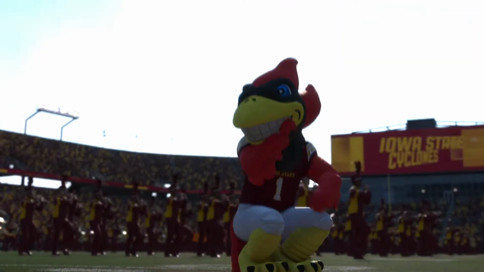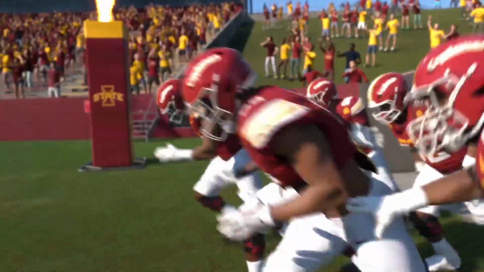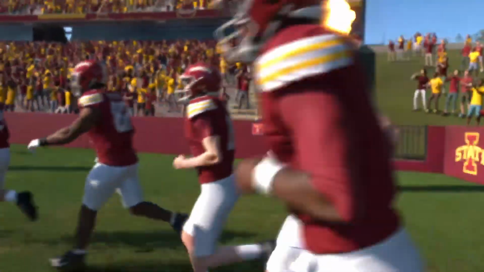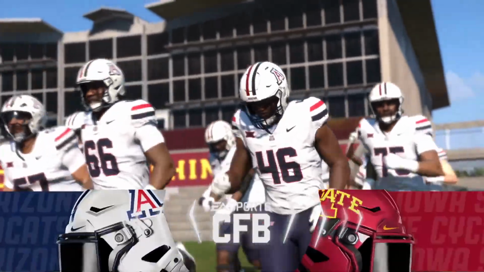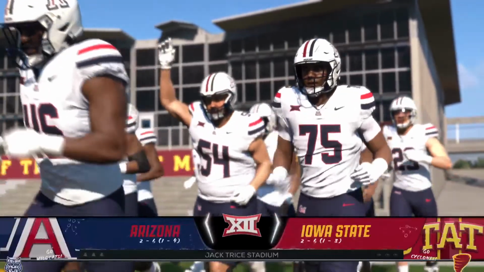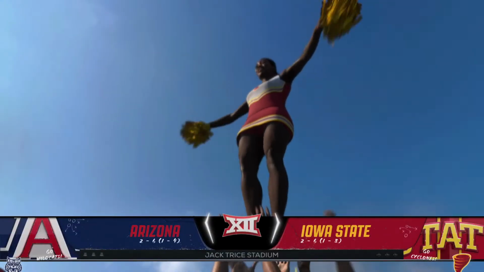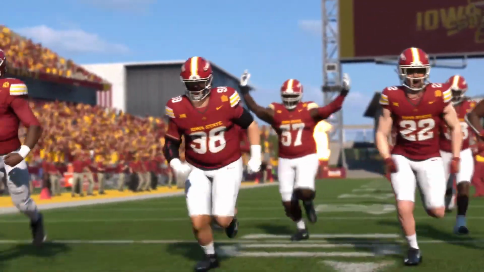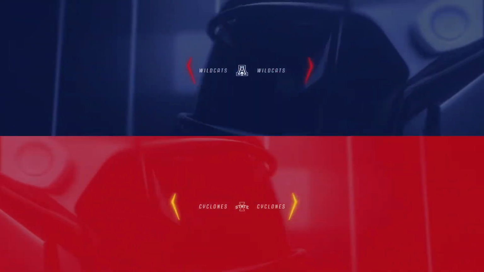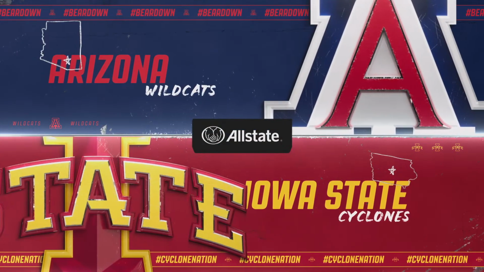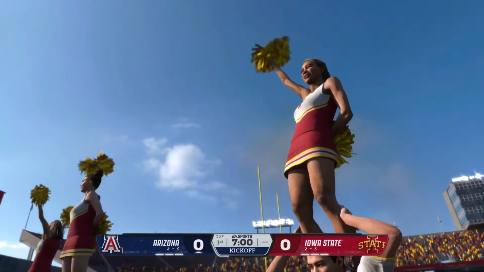Welcome to Ames, Iowa, home of the Cyclones of Iowa State. As we'll see, a squad from the Big 12, the Arizona Wildcats, taking on another Big 12 foe, the Iowa State Cyclones. For EA Sports College Football, Reese Davis with you alongside David Pollack and Jesse Palmer. And guys, can't wait to get this one started.